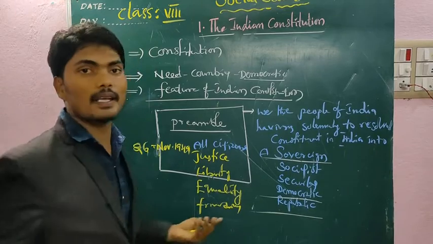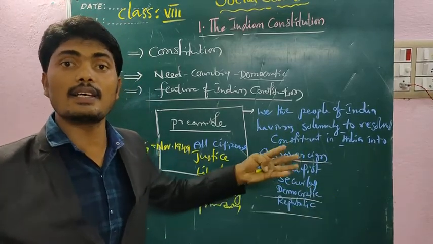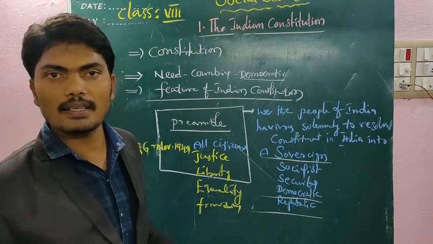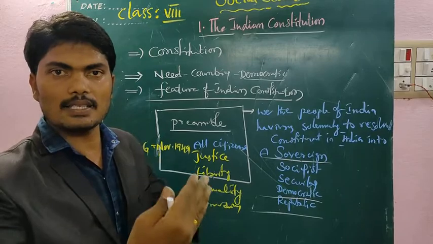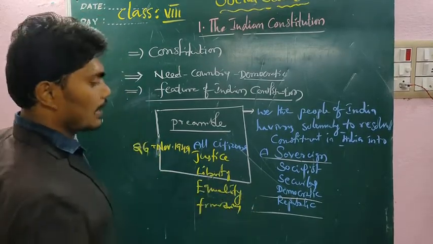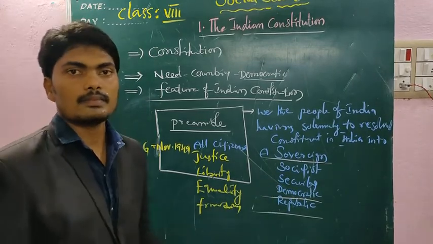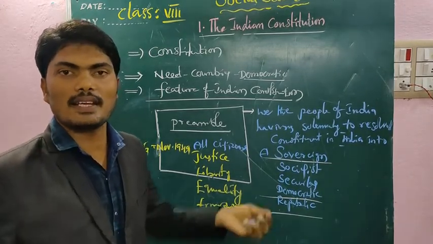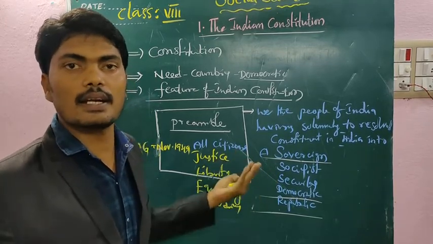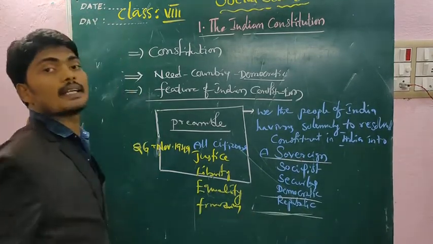India is a republic. How do we say India is a republic? India is a republic country because the head of the country is also elected by the people, not hereditary. Family, king after next king, there is no such system. India at present follows it. On 26th January 1950, India became a republic. After the elections we conduct, the head of the country is also elected by the people, not hereditary. That's why India is a republican country.